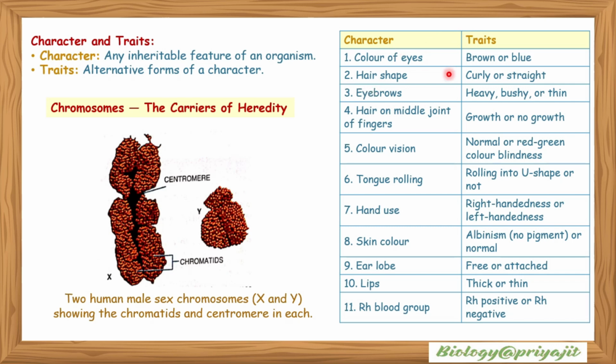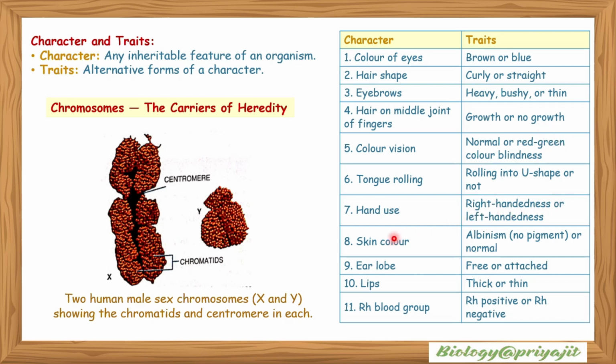Color of eyes, the character. Traits can be brown or blue. Hair shape, this is the character. Trait can be curly or straight. Character is eyebrow. Trait is heavy, bushy or thin. Character is hair on middle joint of fingers. Traits are growth or no growth. Color vision, normal or red-green color blindness. Tongue rolling is the character, rolling into U-shape or not. Hand use,